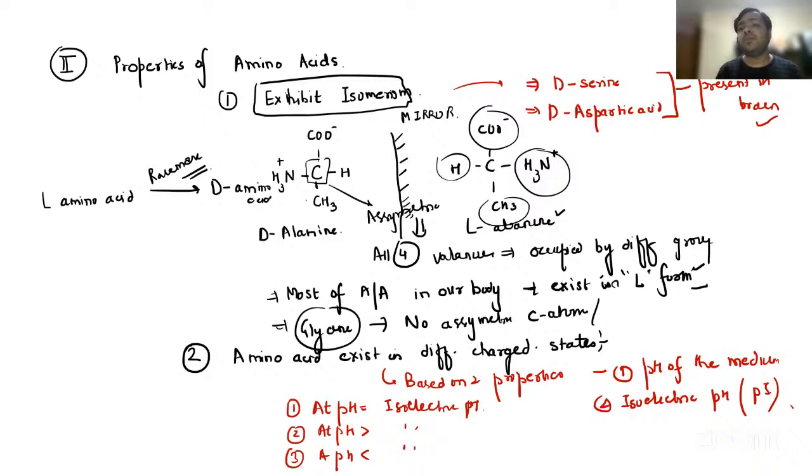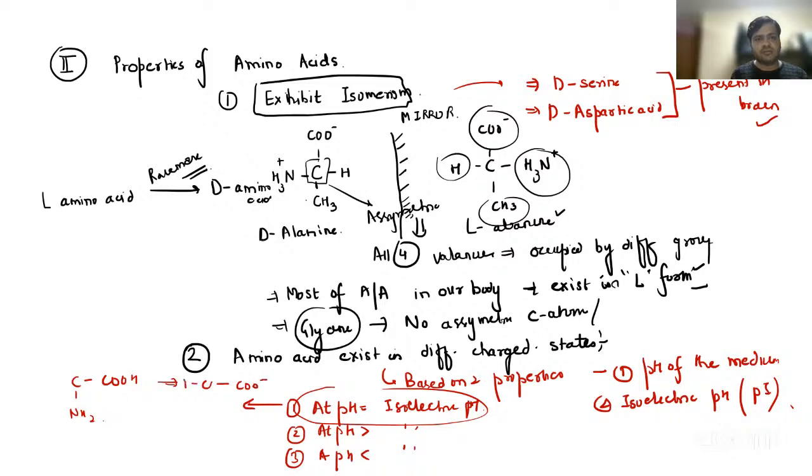Now for every amino acid, guys, there is a point that is called the isoelectric point, where the positive charge is equal to the negative charge. Now, if pH is equal to isoelectric pH, just try to remember, if we have one amino acid and we make it in charge form, it is COO minus and NH3 plus.